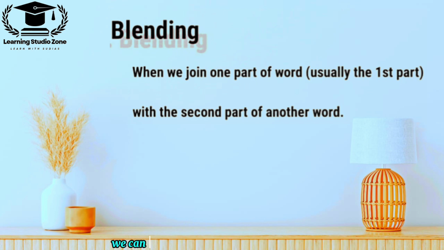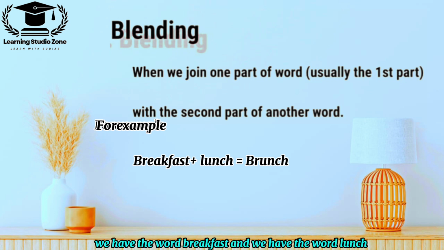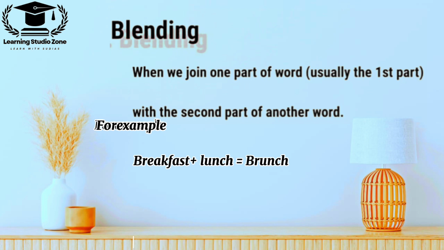Blending. We can define blending as when we join one part of a word, usually the first part of the word, with the second part of another word. So we make new words, which we call blending. For example, we have the word breakfast and we have the word lunch. We have taken the first part of break and the last part of lunch. So we have another new word, brunch. We call it blending.